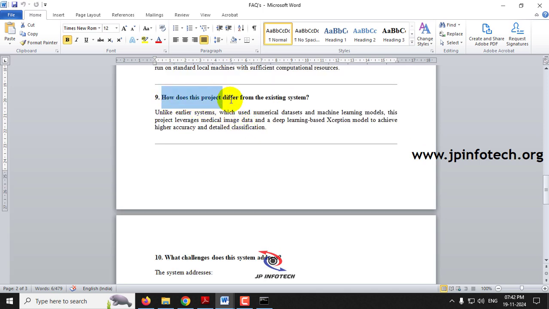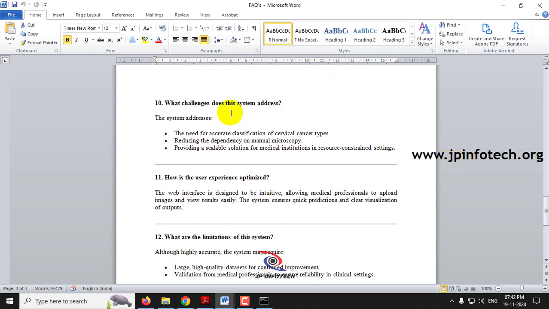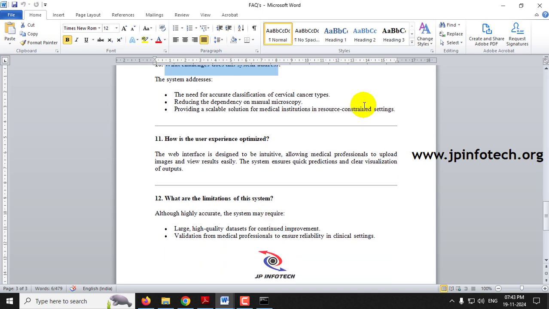And how does this project differ from the existing system? In the existing system, they used numerical data sets and machine learning models, but here we have used medical image data and a deep learning model with the Xception architecture to achieve higher accuracy and detailed classification. And what are the challenges that the system addresses? The need for accurate classification of the cervical cancer type, reducing the dependency on manual microscopy, and providing a scalable solution for medical institutions in resource constrained settings. These are the things addressed by our system.